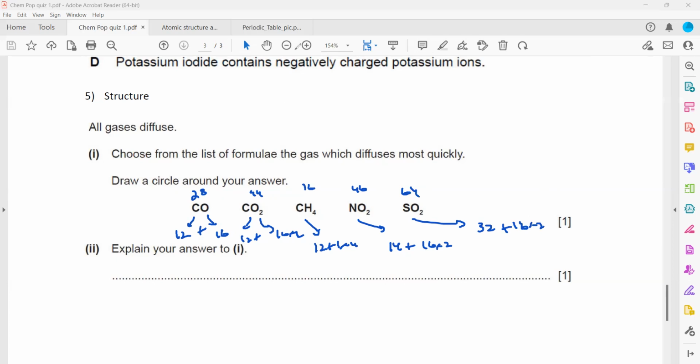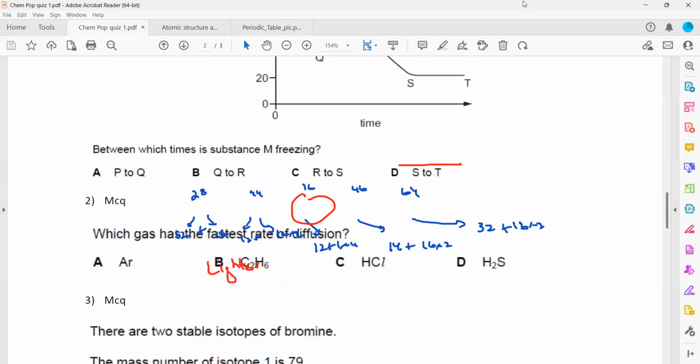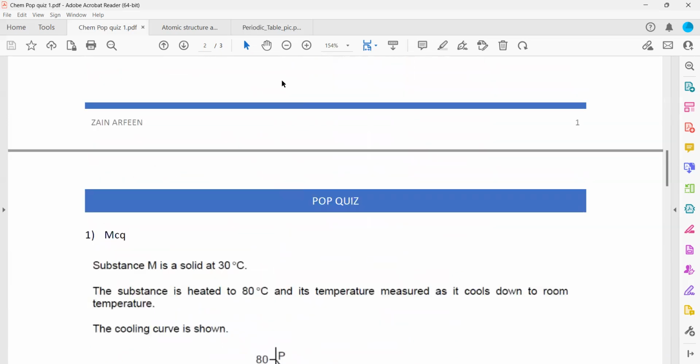So explain your answer, which one diffuses most quickly. That will be methane, or CH4, and why? Because it has a smaller relative molecular mass, or it is lighter. As we know, the lower the molecular mass, or the lighter it is, lighter gases diffuse faster than heavy gases. So this was the pop quiz 1.